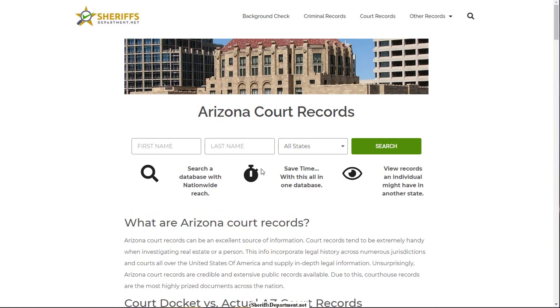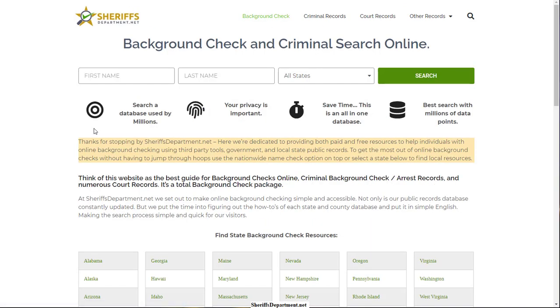So that's how you're able to look at criminal records for free, because anytime somebody gets a ticket, anytime somebody gets arrested, eventually it all goes through the court system, and so the courts capture any criminal activity that happens. So you're able to look at criminal activity of an individual for free by using the court records.